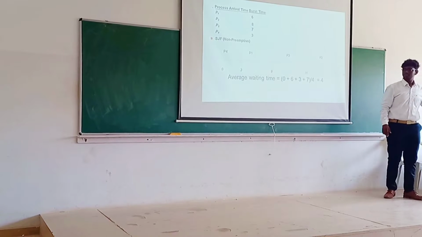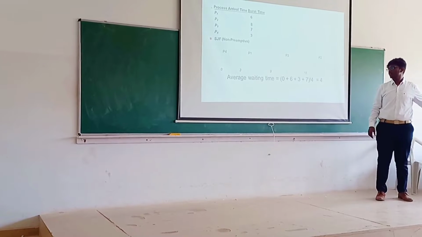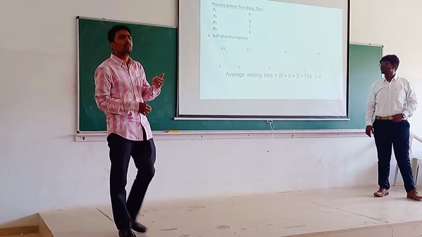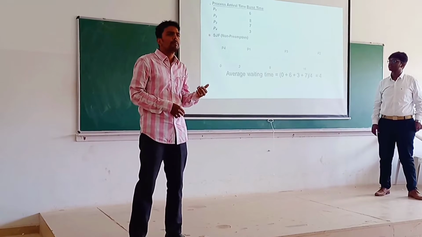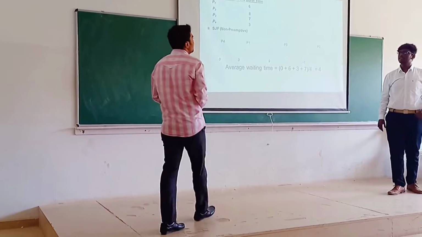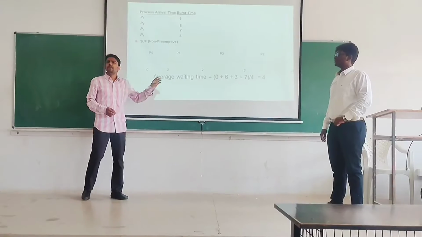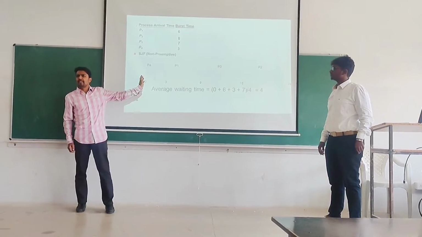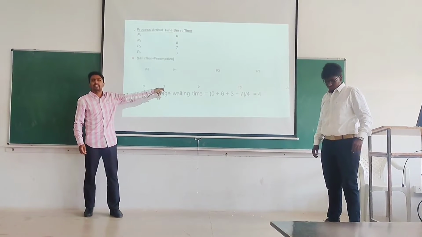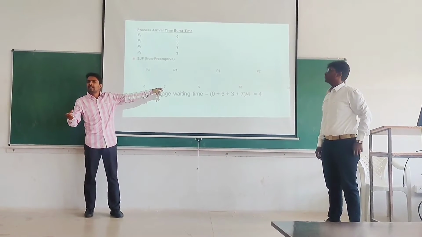That is nothing but the sum of the waiting times of all the processes divided by 4, since there are 4 processes. What is the waiting time for P1 here? With the help of this Gantt chart, you can easily identify. P1 starts here. At this point, what is the time? 3. So it has waited for 3 seconds.